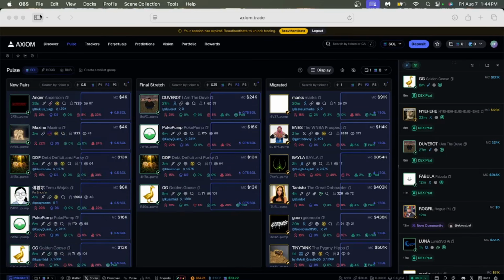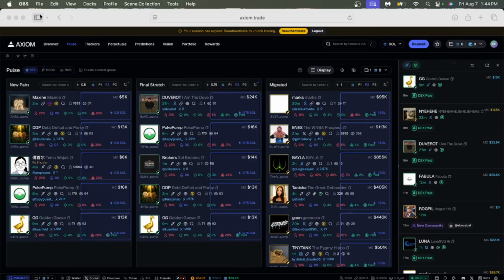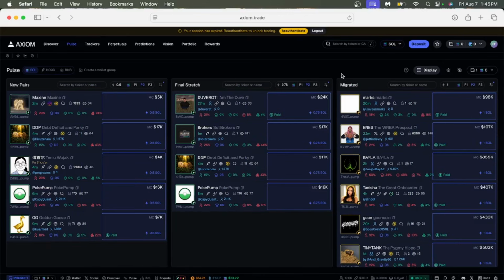There has been a ton of coins that have been going crazy lately, and a ton of these coins you could have traded with low risk. So the number one strategy that I'm going to be talking about today is buying OG coins. This is, for me, my favorite strategy to use because you can buy a coin at 2K, and if someone buys on top of you, you can make like 2x your money. So let's just take a look at this strategy real quickly.